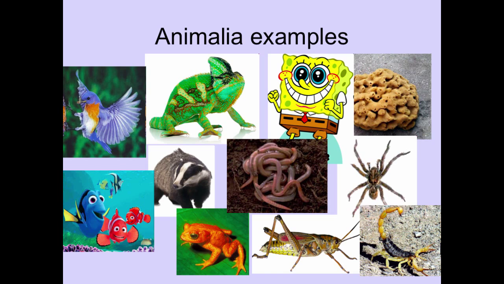Here are some examples of animals. We go all the way from a sponge in the sea, which is probably one of the most primitive animals, to birds, chameleon, that kind of stuff. So we are a very diverse group.